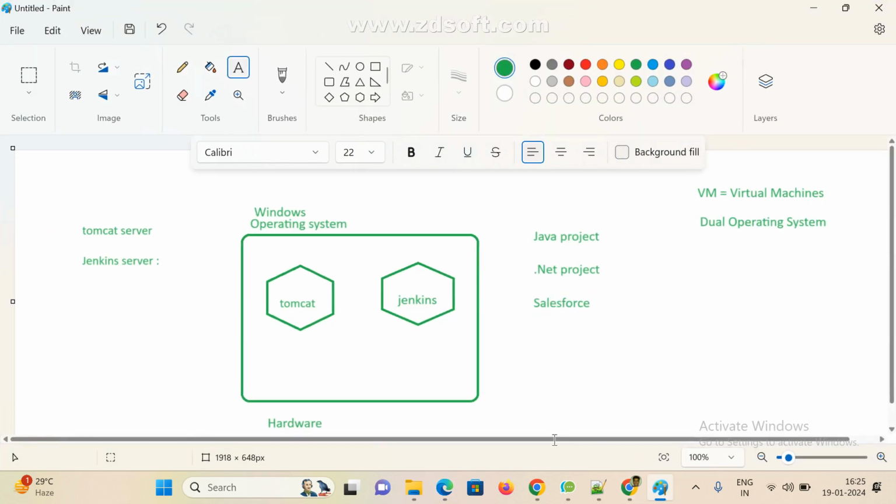Now here is one more thing we need to remember. This is my laptop, right? So here I have a 500 GB hard disk, and here I have 16 GB RAM. Now a Windows machine is running. Suppose you want to install one more operating system here, we need to share existing resources, right?